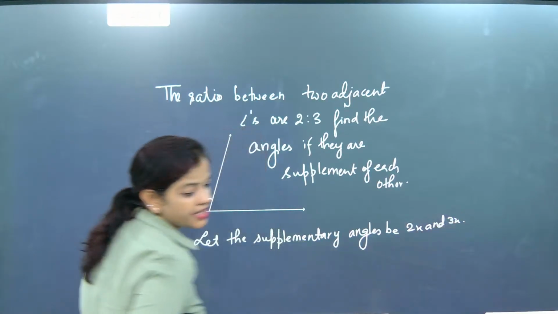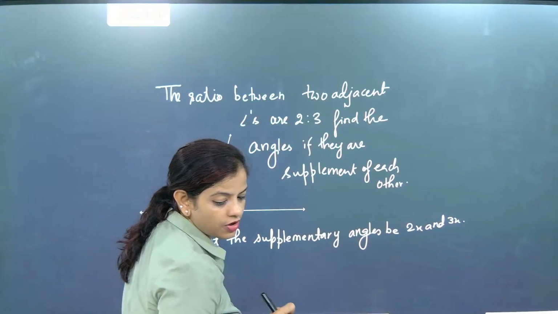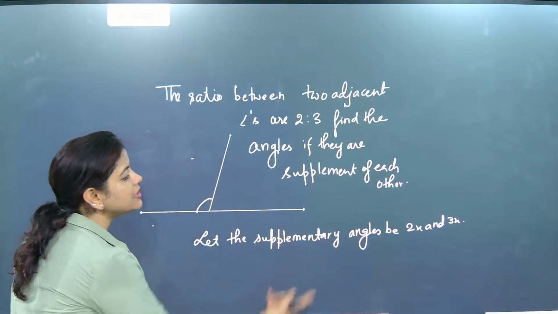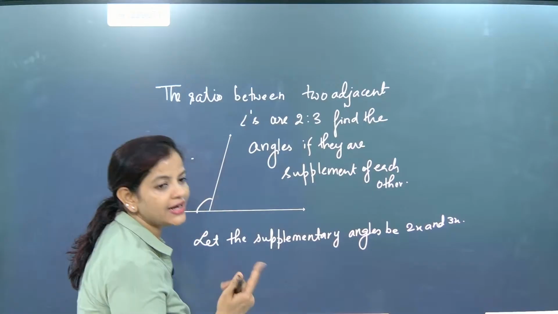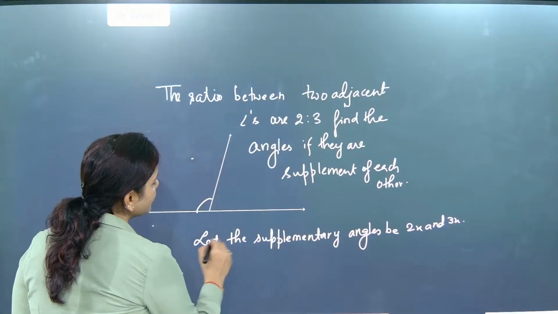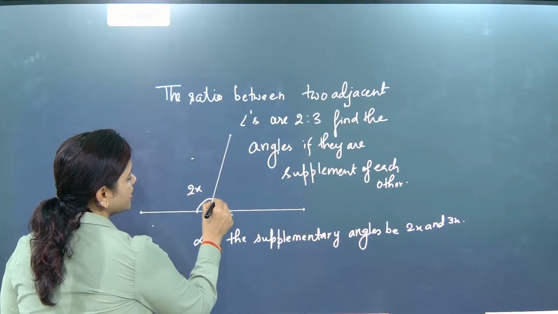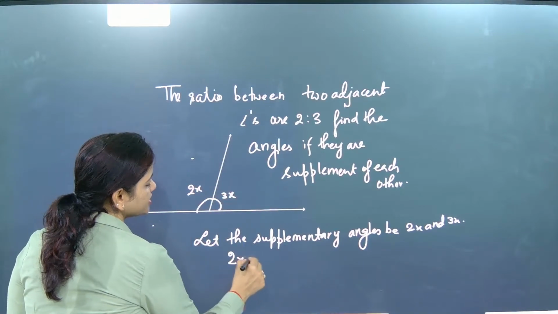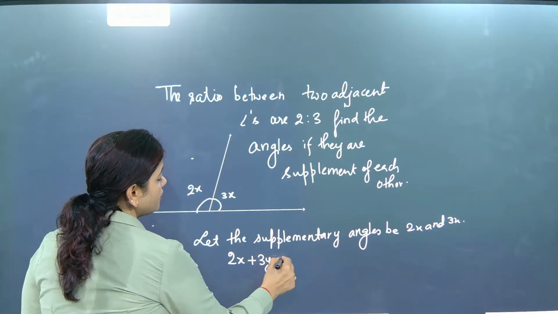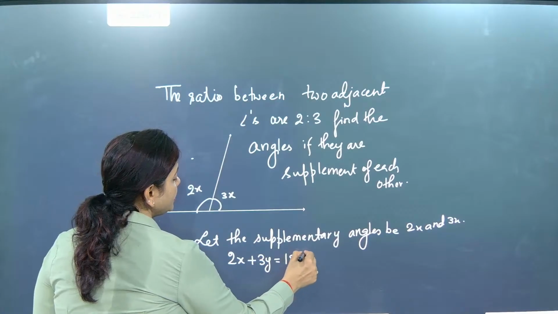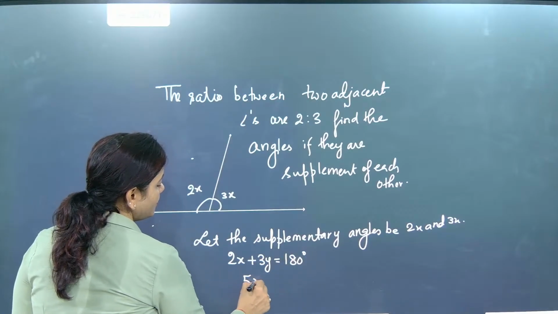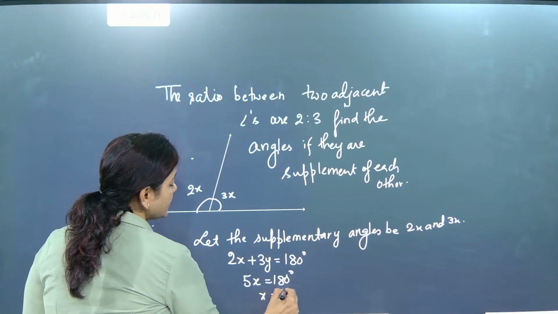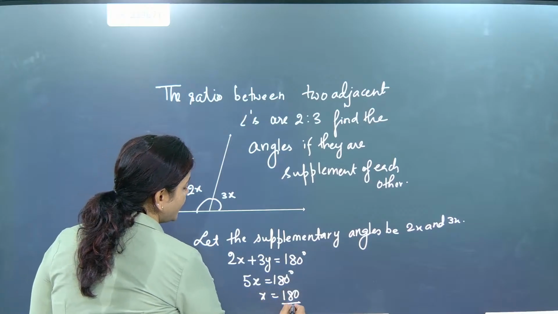They are in the ratio, so when they are in the ratio, we take them as 2x and 3x. Supplementary angles means that if this is 2x and this part is 3x, the sum 2x plus 3x will become 180 degrees. Now it becomes 5x equals 180 degrees, so x equals 180 divided by 5.